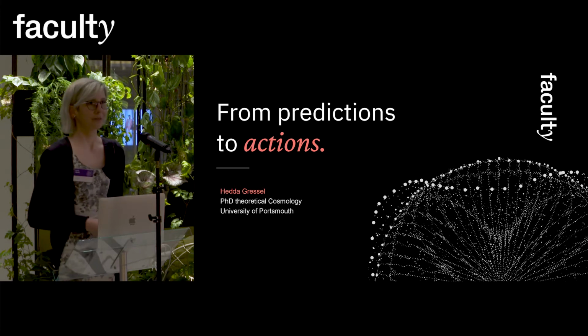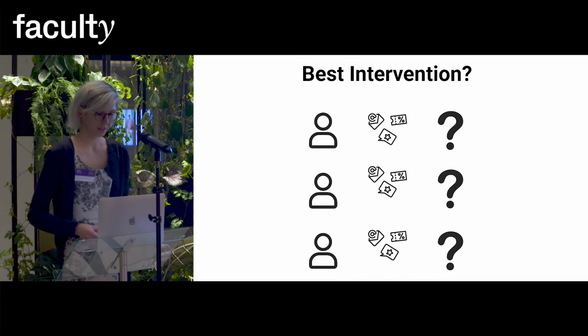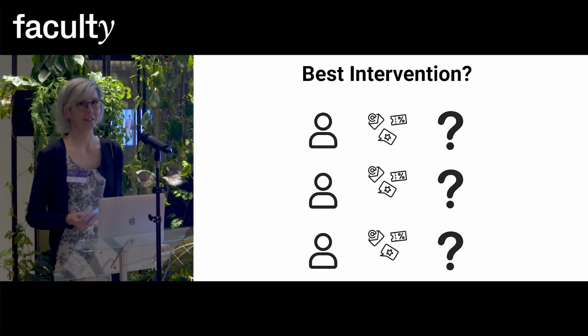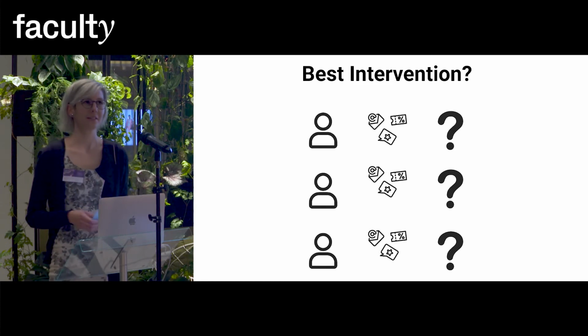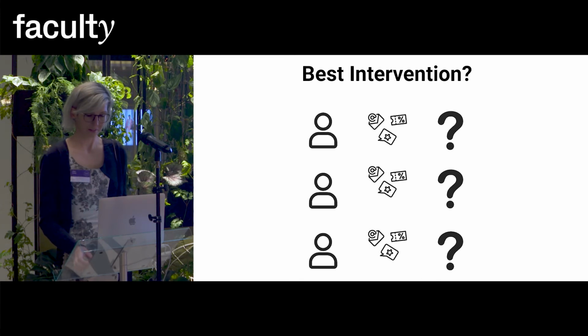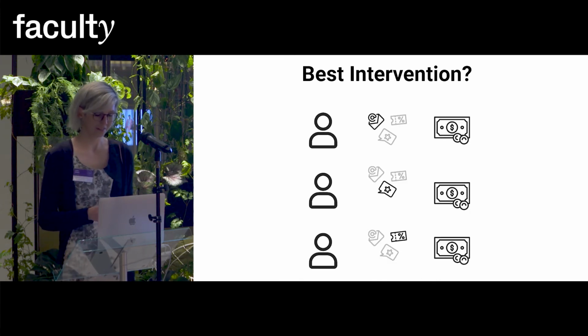Machine learning is really great at doing predictions, but we want to know what is the action that we should take afterwards. So, for example, if we want to maximize our profits, what is the action we should take, or what is the intervention that could get us there? Is it a voucher or some other email you could send?